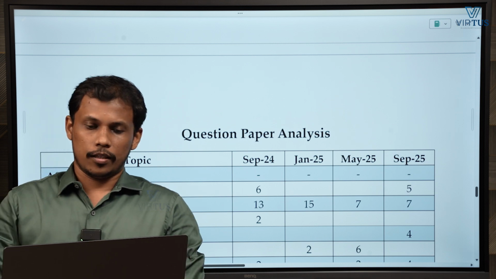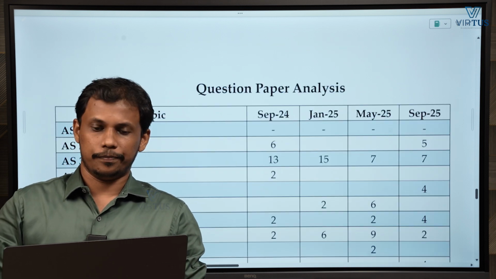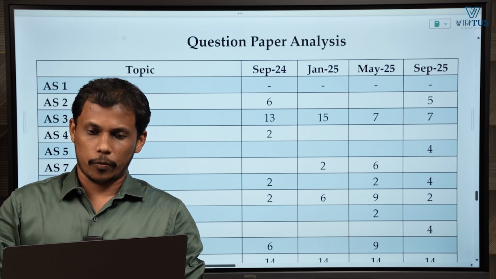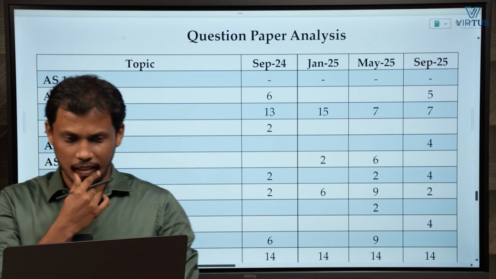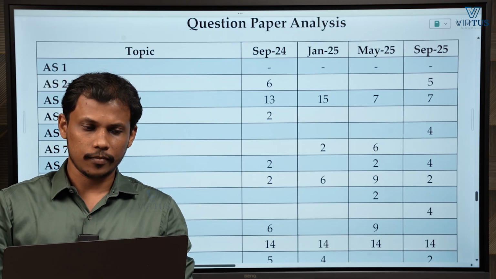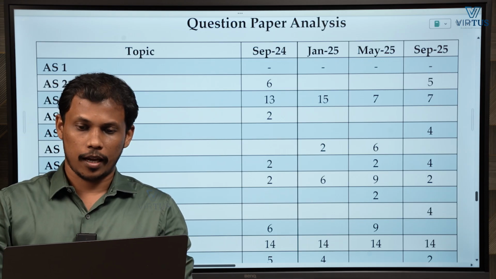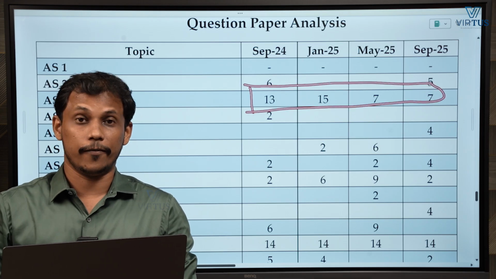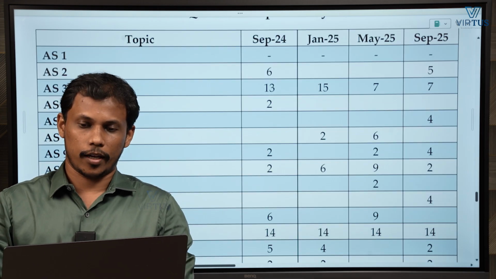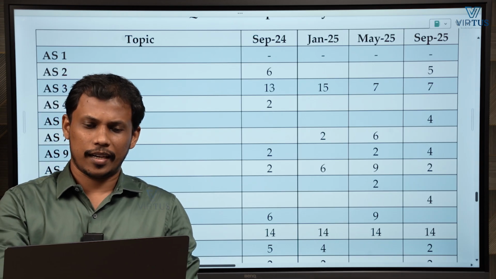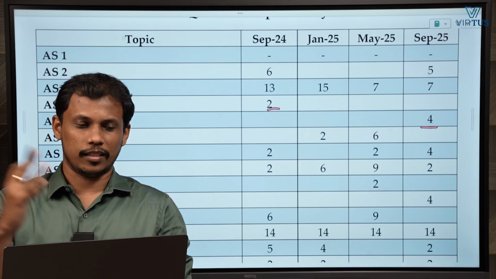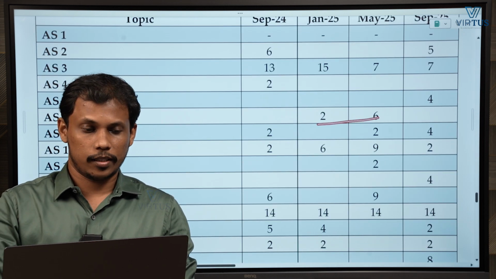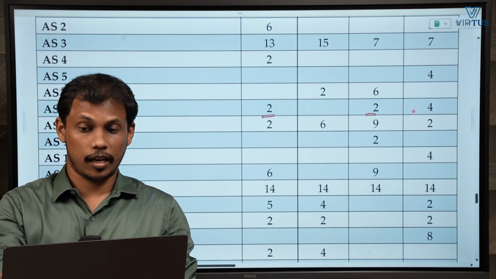Here we are bringing the past 4 attempts, from September 24 to September 25. So how are they asking the questions? If you look at that, AS 1 is not at all asked. AS 2 was asked in 2 attempts, and AS 3 is being asked in every attempt, so you can mark that as a category question. AS 4, AS 5, as I told you, are again not asked in every attempt, and rarely they are asking. Then in 2 attempts they asked AS 7, and AS 9 they asked in 3 attempts.